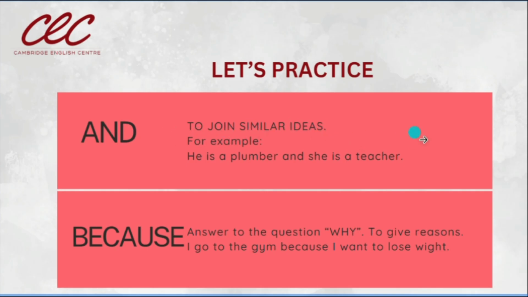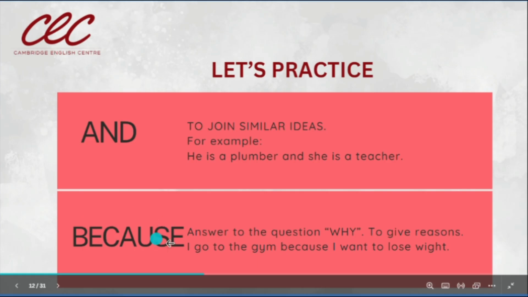To join similar ideas in a sentence, for adding more information, for adding extra information in a sentence. For example, he is a plumber and she is a teacher. We are adding a similar idea here. This is extra information. And then we have because. This word answers the question why, por qué.